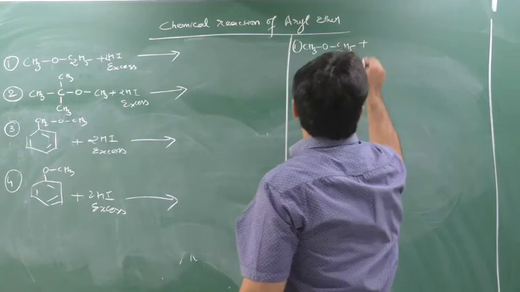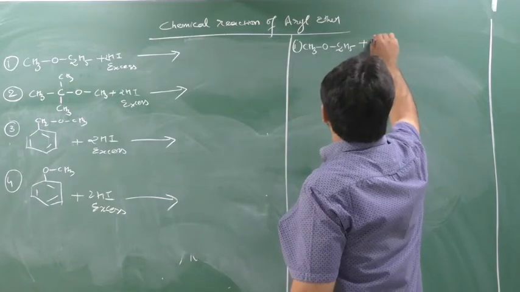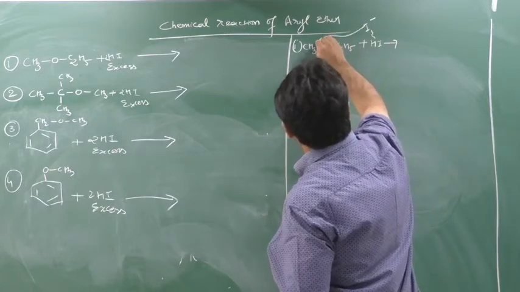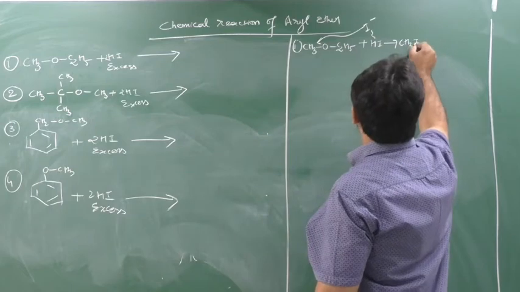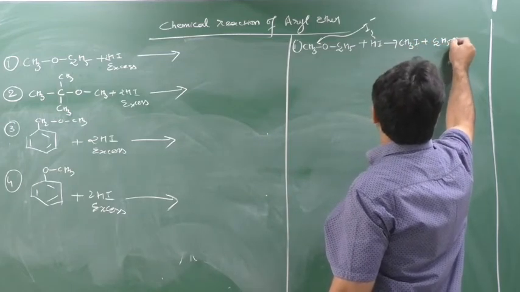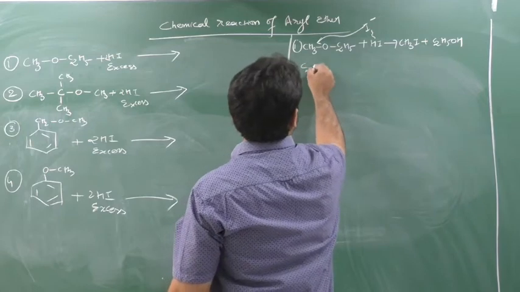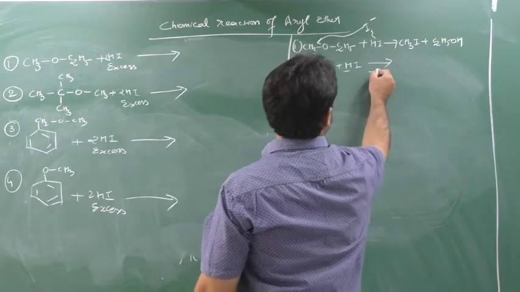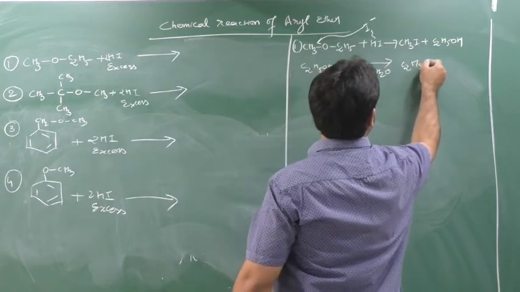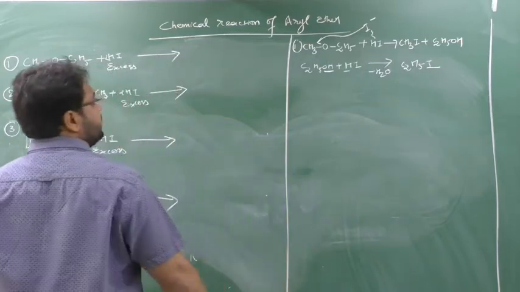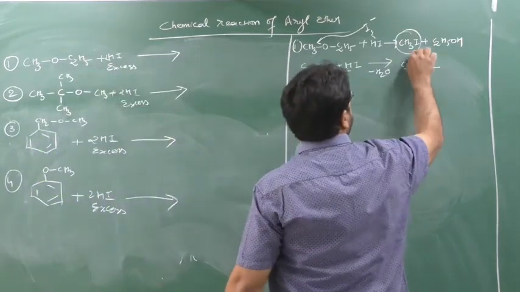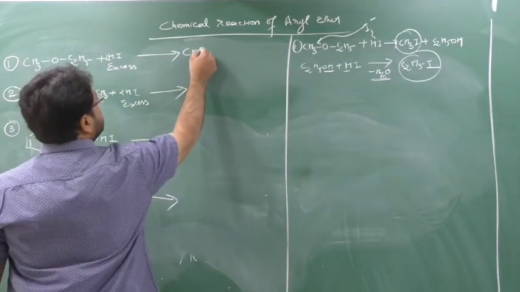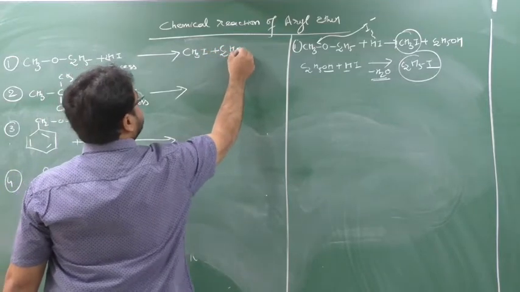How? See. First step, HI will come. This HI will generate I minus. This I minus will attack on those carbon which has less crowding. So here it will attack. So it will form here what? CH3I plus C2H5OH. Clear? Another mole of HI will come with this C2H5OH. So this OH and this H will form H2O, and it will generate here C2H5I. Yes or no? So if you add this, one iodide is this, another iodide is this, and the extra product is water. So I will get the answer as CH3I plus C2H5I plus water.